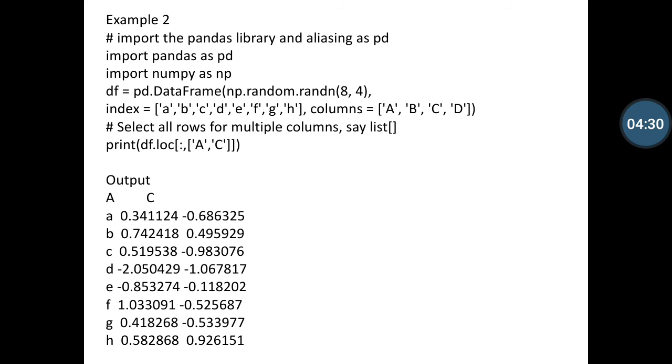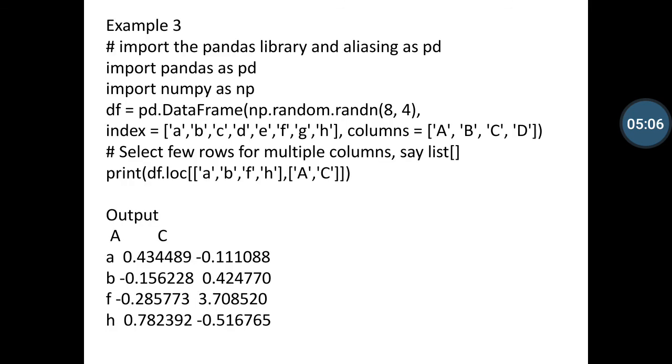You can notice that both libraries are also imported here, and the data frame is as in the previous slide. The row indexes are a b c d to h and the columns are a b c d, 4 values. After executing, the values of the a column and the c column are our output.